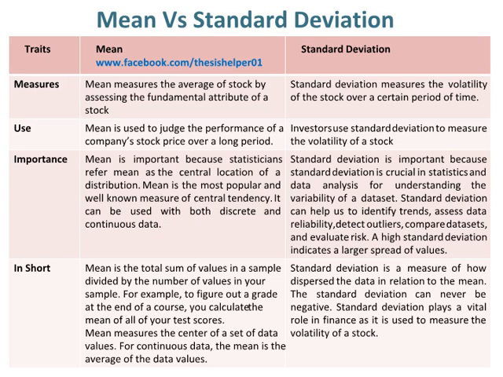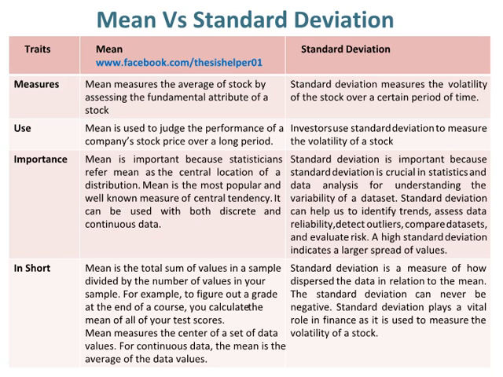Mean is important because statisticians refer to mean as the central location of a distribution. Mean is the most popular and well-known measure of central tendency. It can be used with both discrete and continuous data, whereas standard deviation is important because standard deviation is crucial in statistics and data analysis for understanding the variability of a dataset.